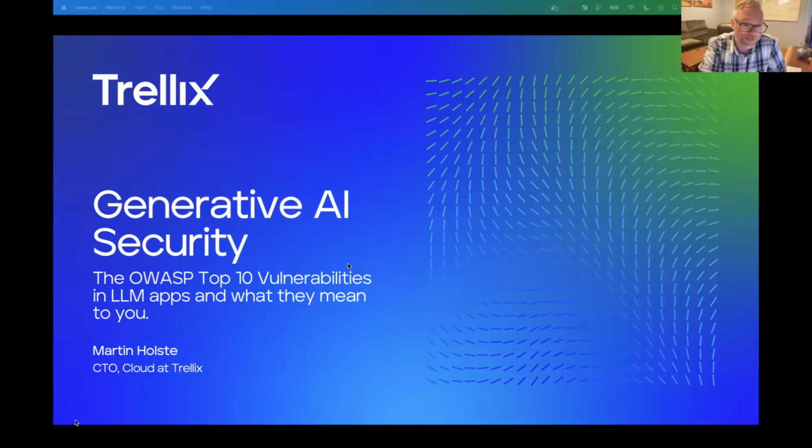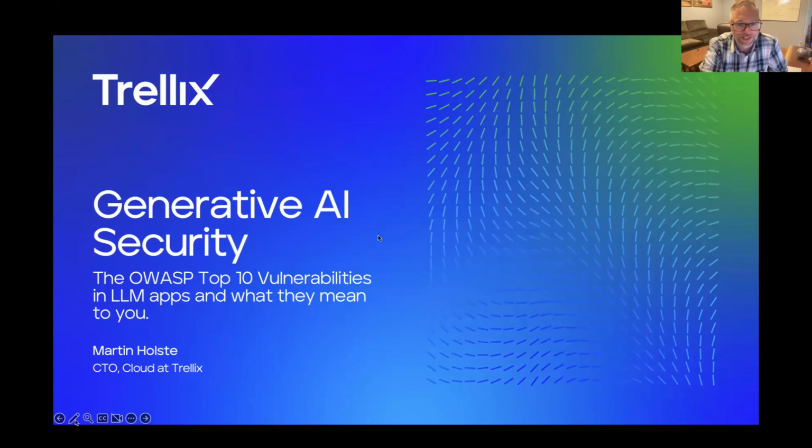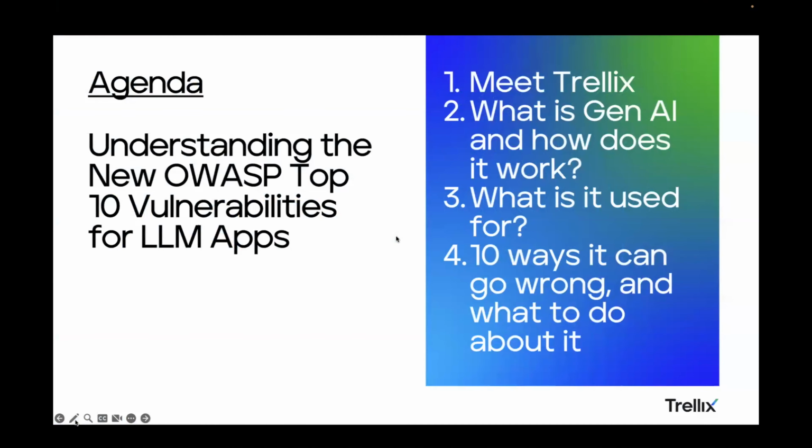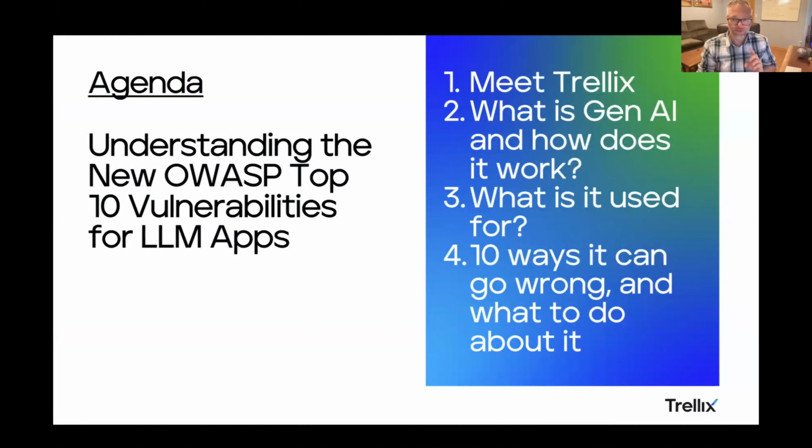So today we're going to talk about the vulnerabilities that lie in AI, as in what do you need to worry about? We hear a lot about fears and uncertainty and doubt around AI. So let's actually dive in and understand what that is. So first of all, we're going to have you meet us, Trellix. Then we're going to talk about what is this Gen AI and how does it work and how is it different than the previous AI? What do people actually use it for? And then we're going to get into the 10 ways it can go wrong and what to do about it. And I even have some real world examples there at the end, which are pretty interesting.